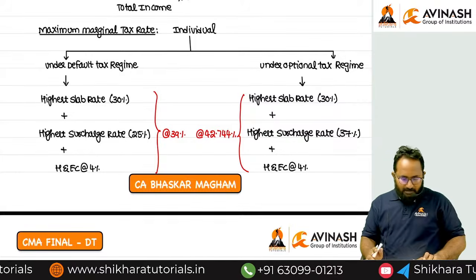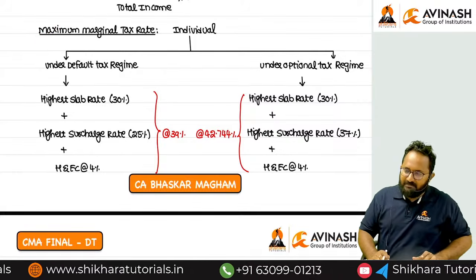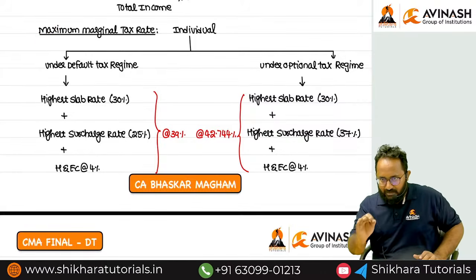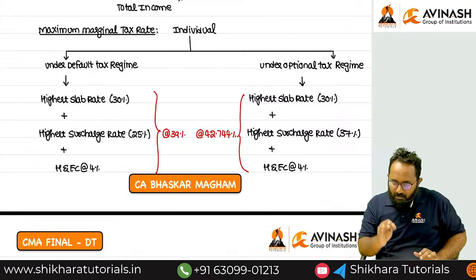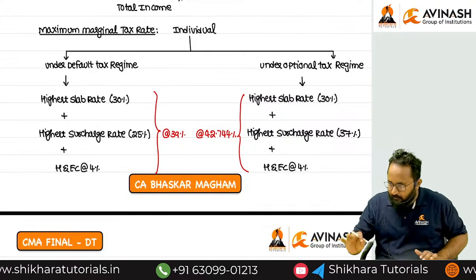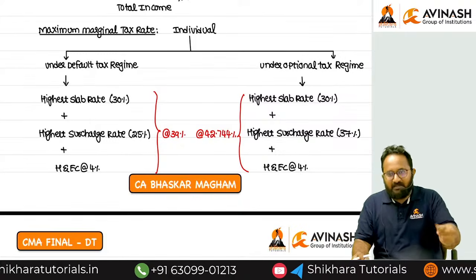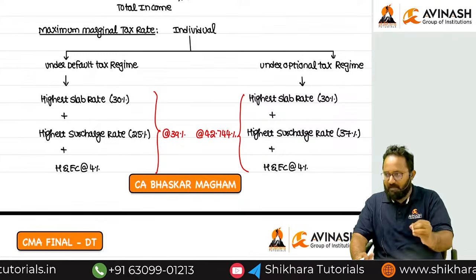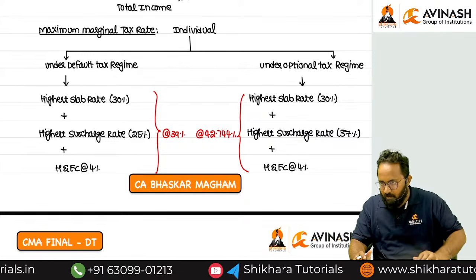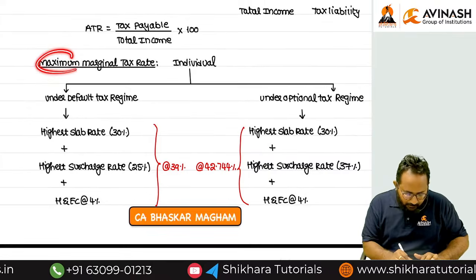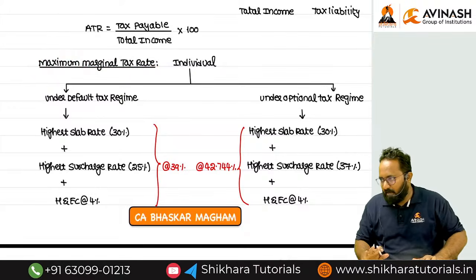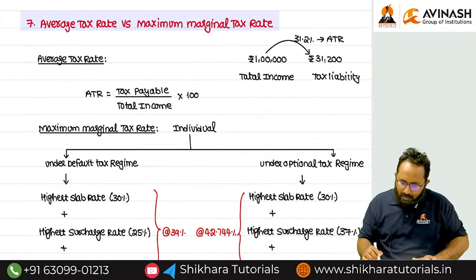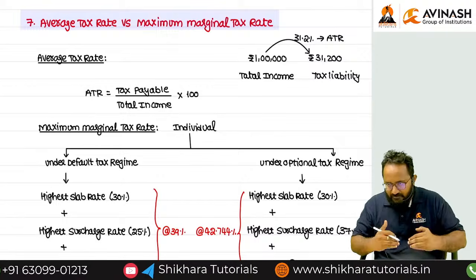Understood? But can I apply the maximum marginal tax rate for computing tax liability for all assessees in all cases? No. Whenever the Act says these assessees are required to pay tax using MMR, on those occasions we have to use this tax rate. What is that? Maximum marginal tax rate. Understood? This is only one concept. It is not so important now.